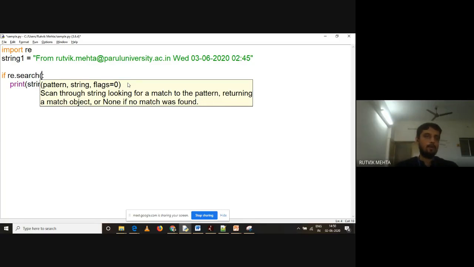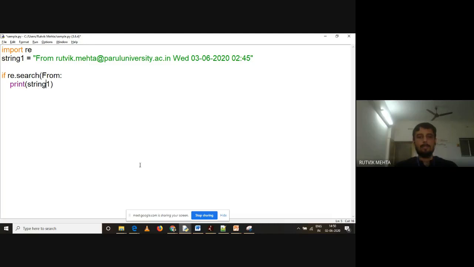So what is the pattern? What we want to check. First we want to check whether I have "from" in my string or not. So what is my pattern? I want to check whether "from" is there in my string or not. So let us check that: "from". This is my pattern, and in which string do I want to verify? I want to verify it in string 1. So re.search looks for "from" in string 1.